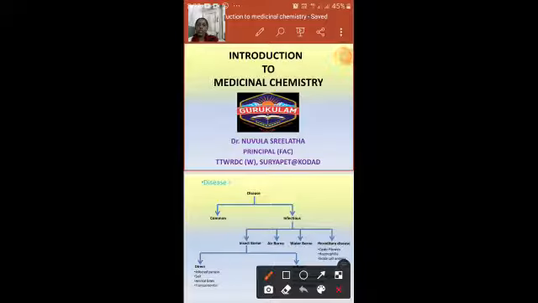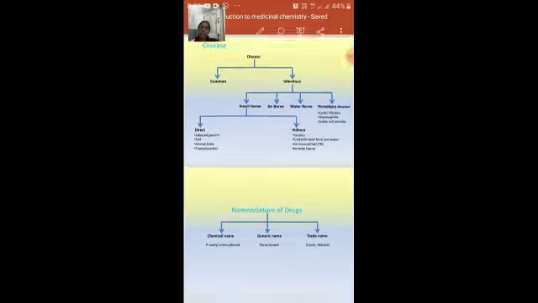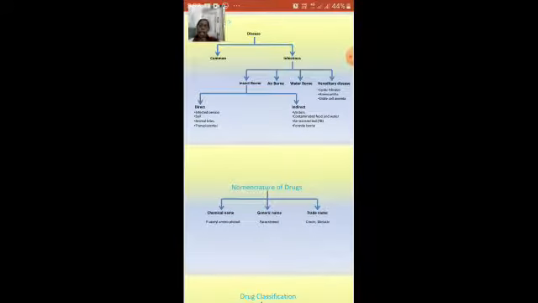Coming to insect borne, the name itself reflects that it spreads through insects, right? Again, this is of two types, direct and indirect.